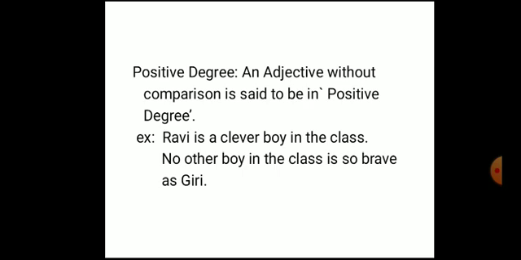When there is no comparison in the sentence, you are not comparing a person to another person, a thing to another thing, those types of adjectives come under positive degree.